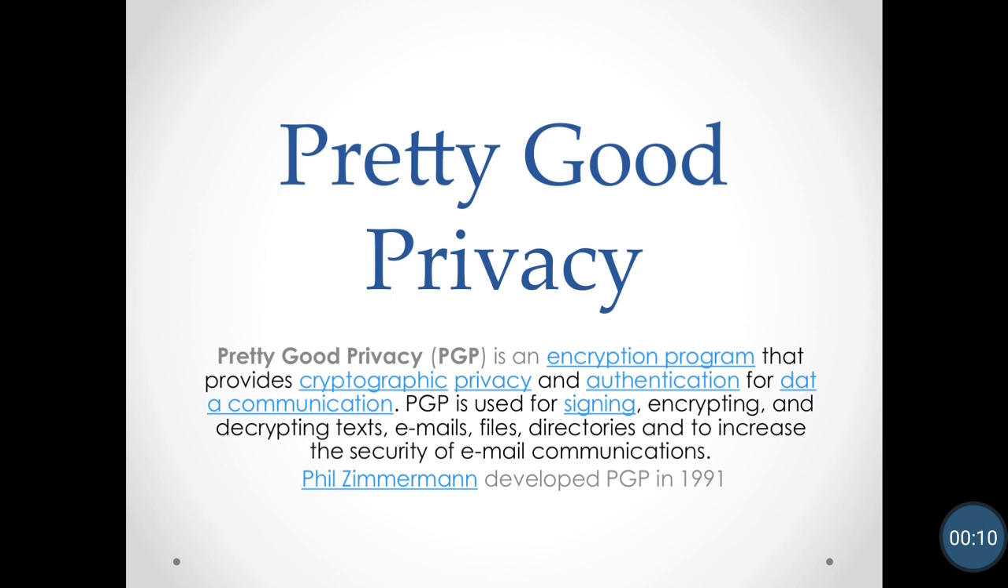Pretty Good Privacy is an encryption program that provides cryptographic privacy and authentication for data communication. It is used for security of email communication. It was developed by Phil Zimmerman in 1991.